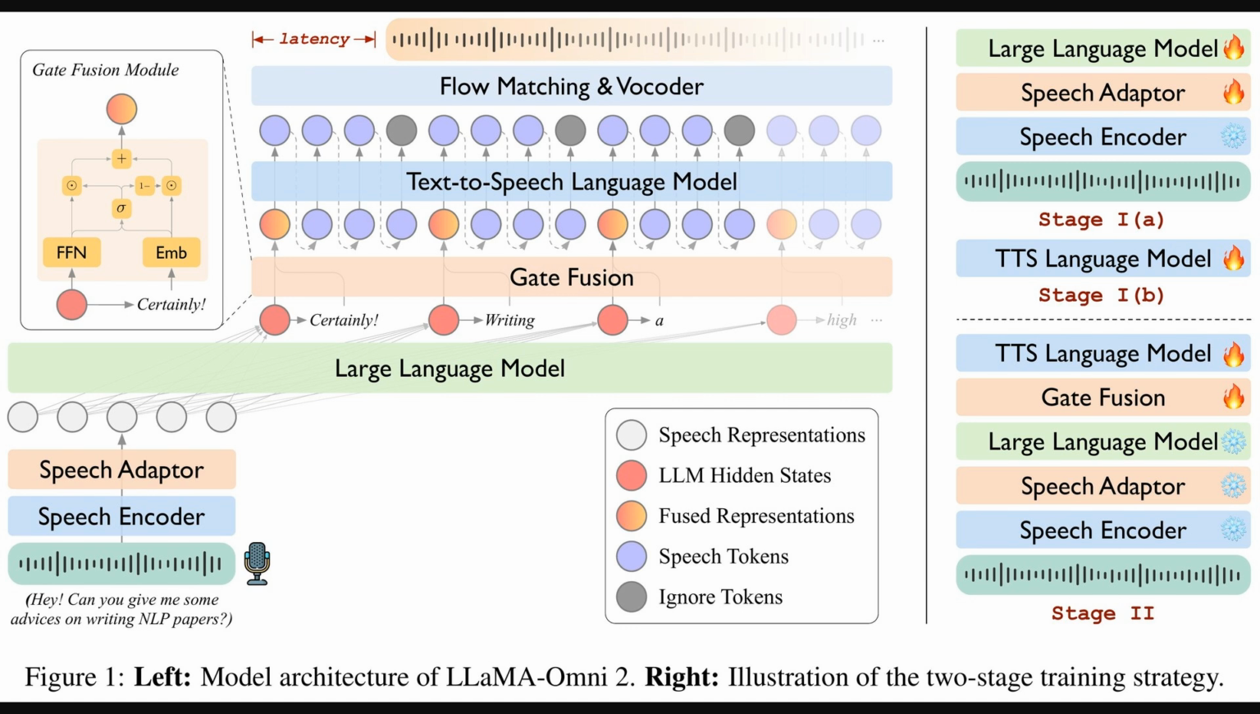The right shows the two-stage training. First training speech understanding and generation separately, then together for smooth speech-to-speech.